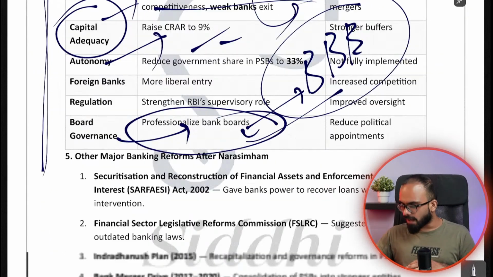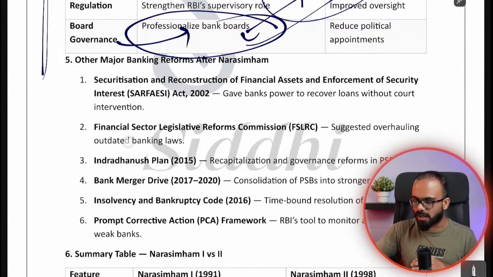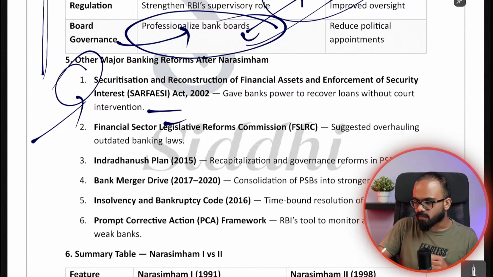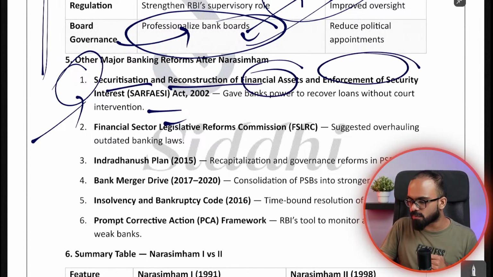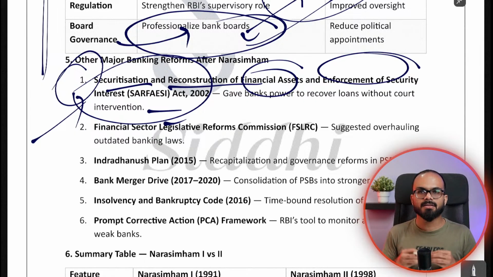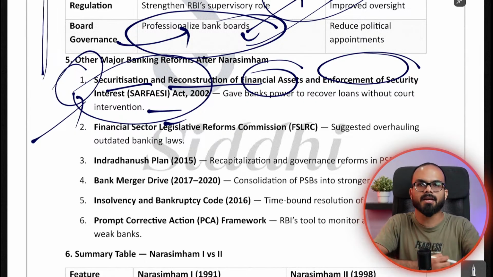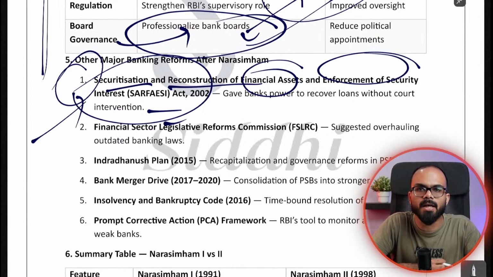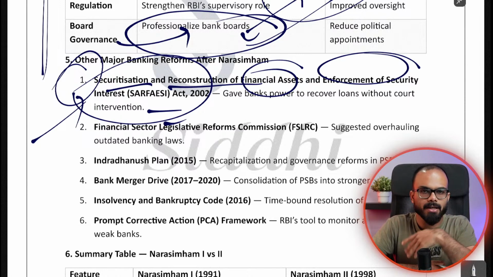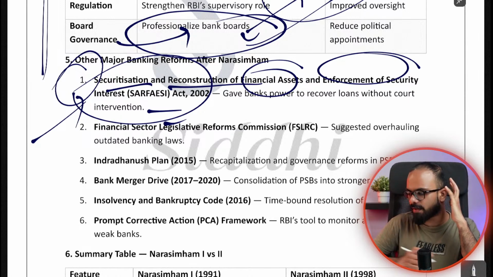Now, after Narasimhan 1 and 2, as I told you, there is one act that was introduced which is known as the SARFAESI Act: Securitization and Reconstruction of Financial Assets and Enforcement of Security Interest. The meaning is very, very simple. Banks can, so which papers does ARC take and give money to RBI? No, ARC does not give money to RBI. ARC buys these assets from the banks. So let us come back to SARFAESI. The SARFAESI Act is very, very simple.